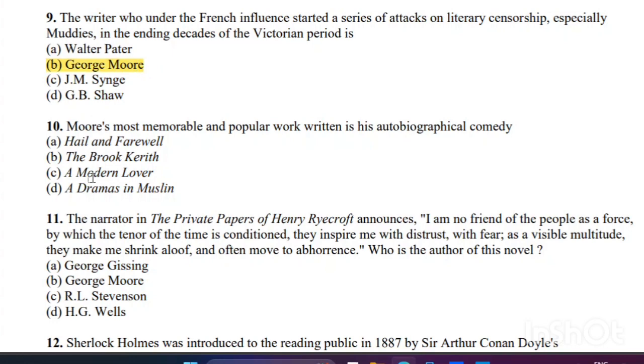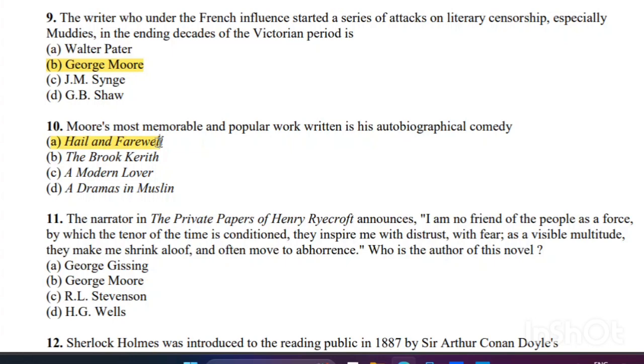Moore's most memorable and popular work, written as his autobiographical comedy. Which was the right answer? The right answer is A, Hail and Farewell. Hail and Farewell is Moore's autobiographical comedy.